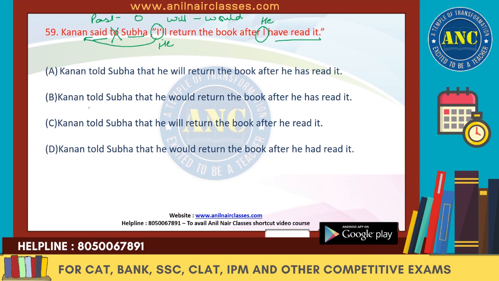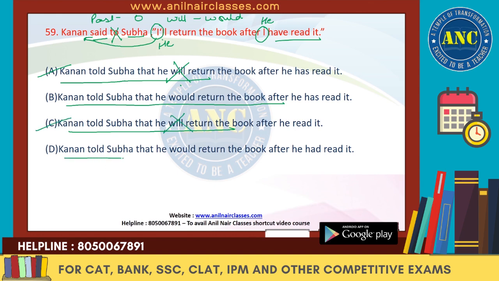We'll come till here. The vertical reading we'll do. Karan told Shubha, so that is fine. That he will return. We don't need "will". "Will" changes to "would". So A gone. Karan told Shubha that he would return the book after. So Karan told Shubha that he will return. So we don't need "will". We'll get rid of C again. Karan told Shubha that he would return the book after.